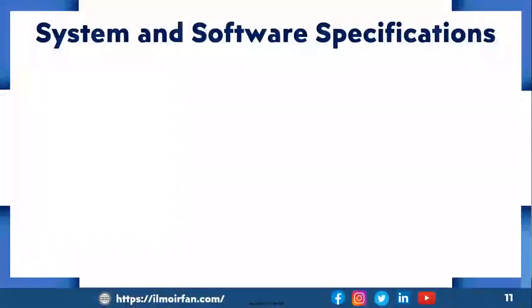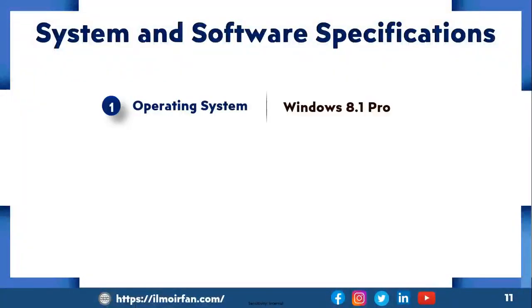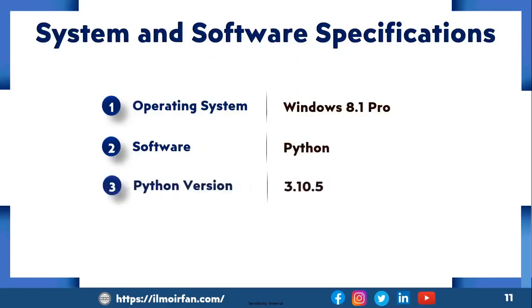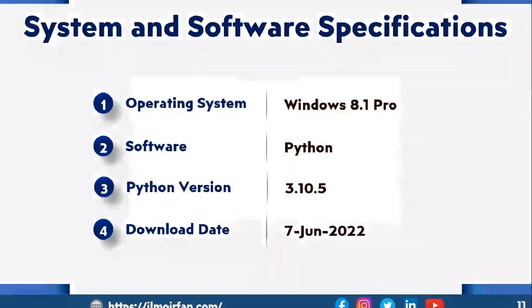The system and software specifications for downloading. First one is operating system. I am using Windows 8.1 Pro. Second, the software which needs to be downloaded, that is Python. Number 3, the version of Python 3.10.5. Number 4, the download date, that is today, 7 June 2022.